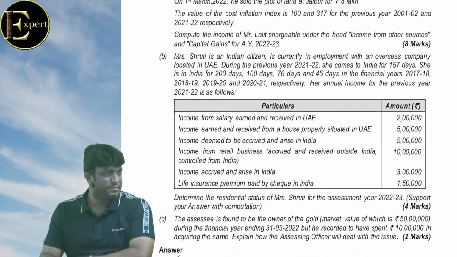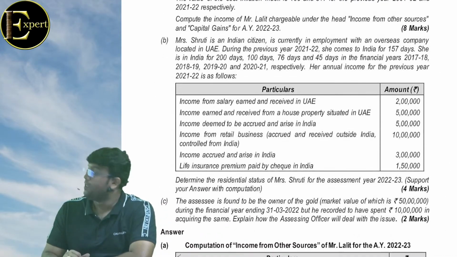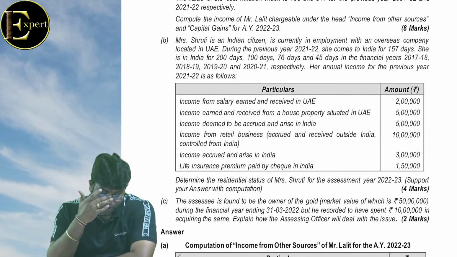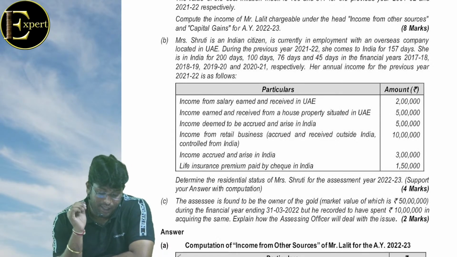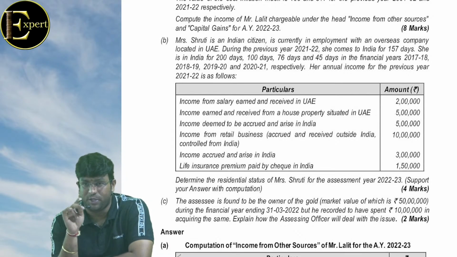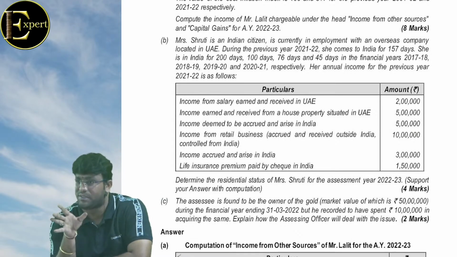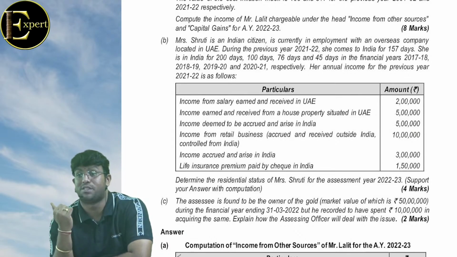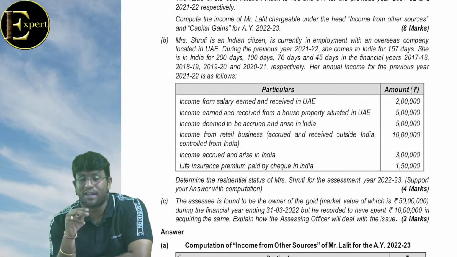See this question. Visible? Yes. Mrs. Shruti is an Indian citizen. She is currently in employment with an overseas company located in UAE. During previous year 21-22, she comes to India for 157 days, that means she is an Indian citizen coming to India for a visit. So the first basic condition cannot apply. The second modified one can apply if total income other than foreign source is above 15 lakhs.